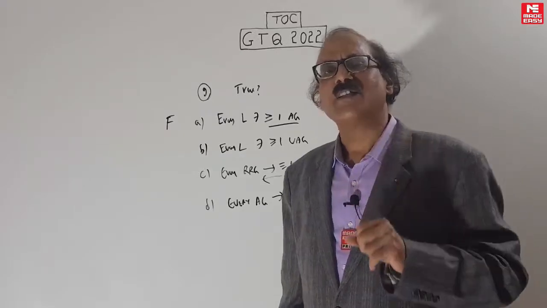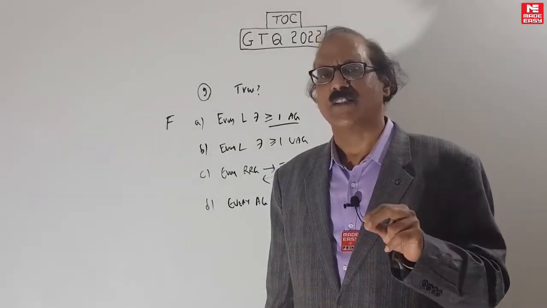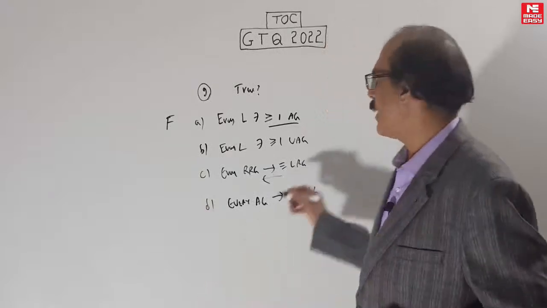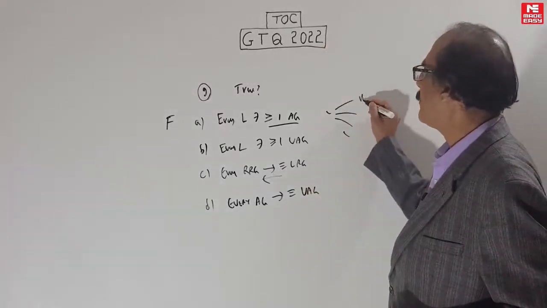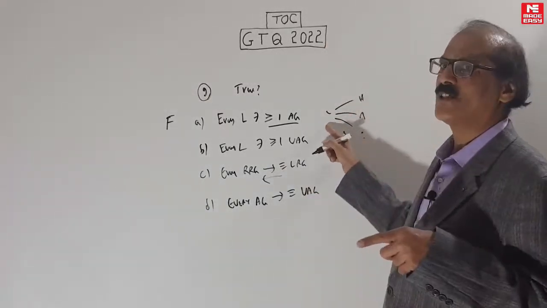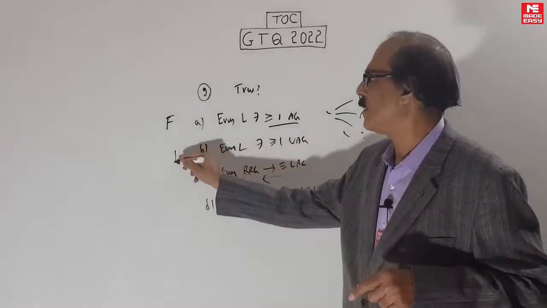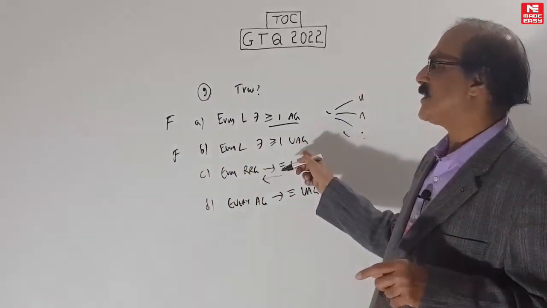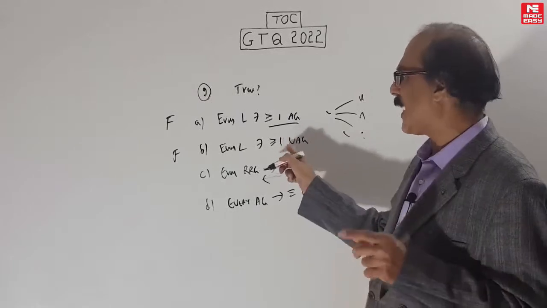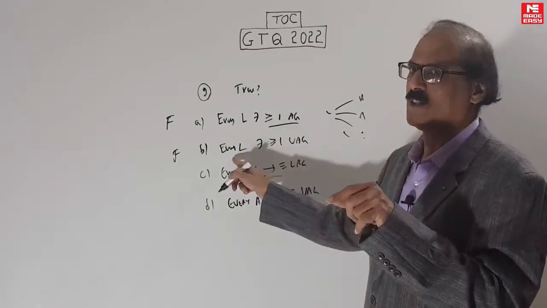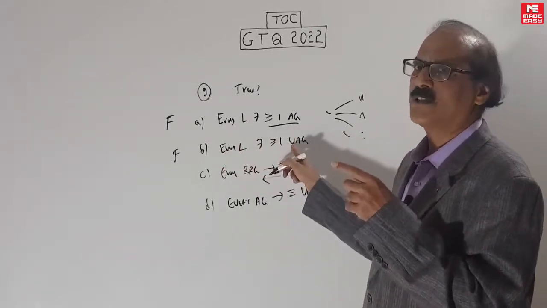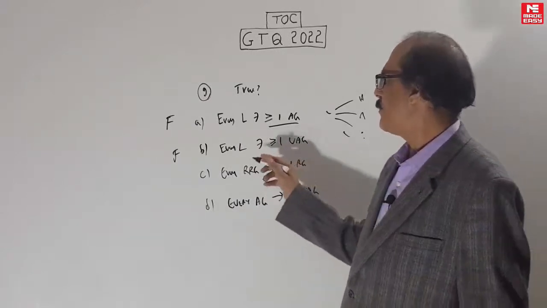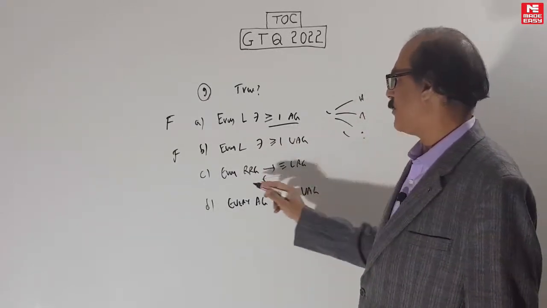What if the language itself is ambiguous? There are languages called ambiguous languages, for which every grammar is ambiguous. Maybe there are some languages for which whatever you do it will be ambiguous. Such languages exist, so this is false. You can't always guarantee at least one unambiguous grammar. You can guarantee this only for an unambiguous language. You can say every unambiguous language has this, but not every language, okay? Because there are ambiguous languages where everything will become ambiguous.